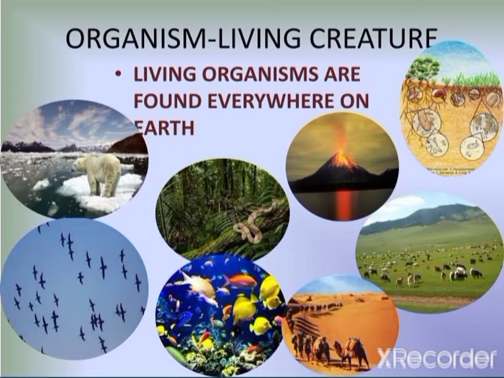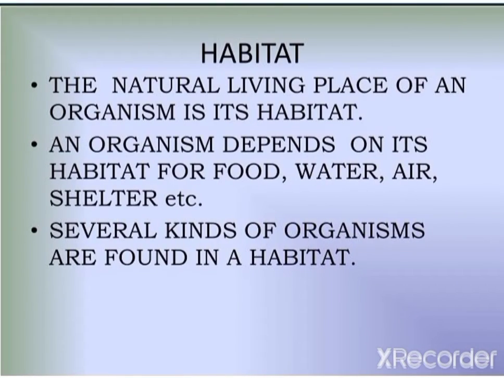Now, we saw that some animals live in one type of region and some others might live in a different region with different climatic conditions, etc. So, this is actually the home for organisms, and this home is known as habitat. So, habitat is a natural environment where an organism lives, or in other words, the natural living place of an organism is its habitat.